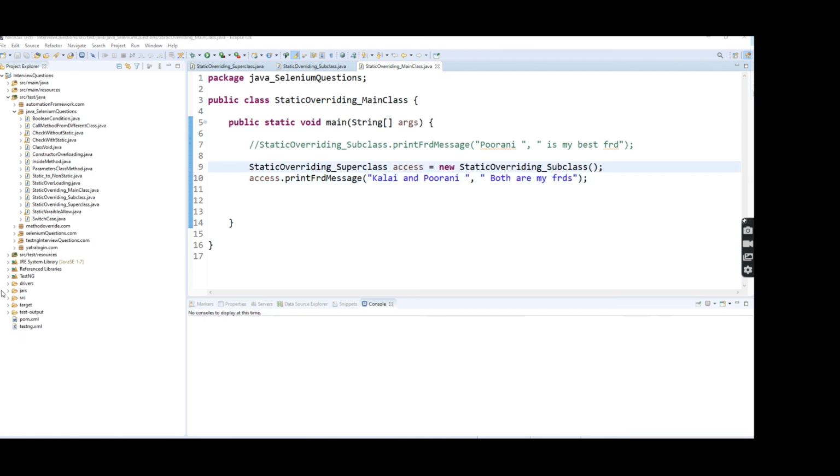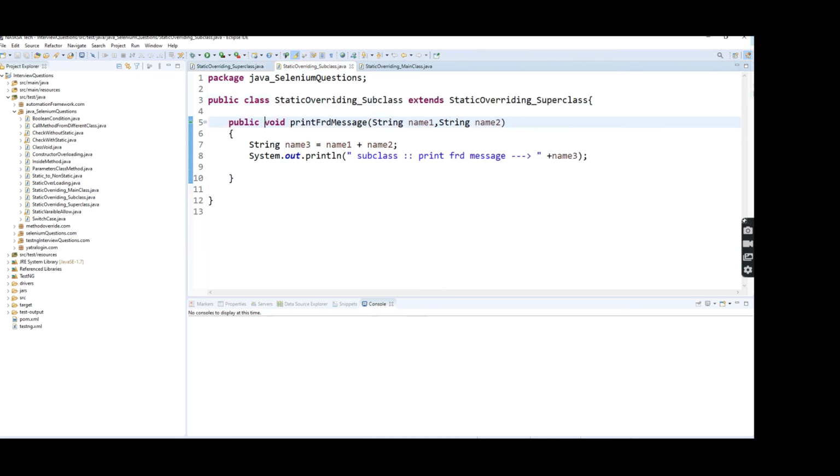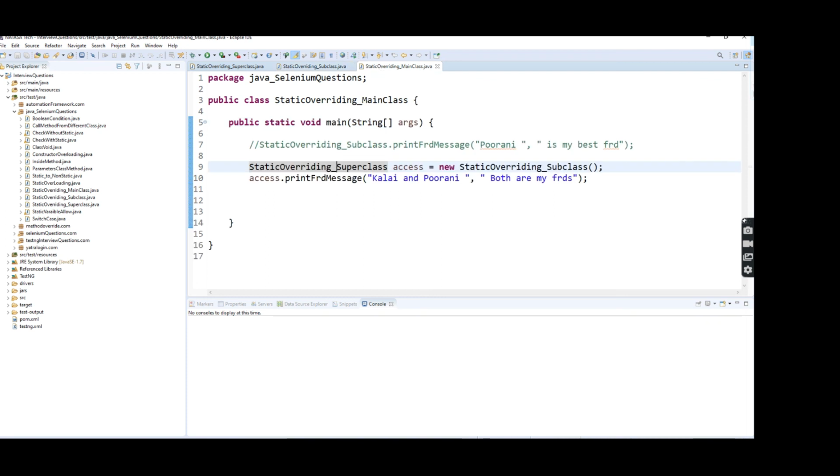my friends. Here I'm going to execute this main class. Let's see which class method will be executed. So here I implemented upcasting for a non-static method, right? The superclass and subclass have a non-static method with the same method name and same parameter, right? So this is method overriding for a non-static method. That's why I'm creating a reference variable for the superclass. This reference variable I assign to the subclass. So this is the upcasting concept. Using this upcasting concept, we can access the non-static method.